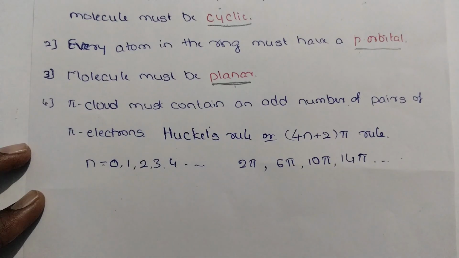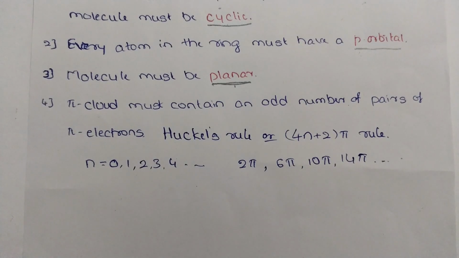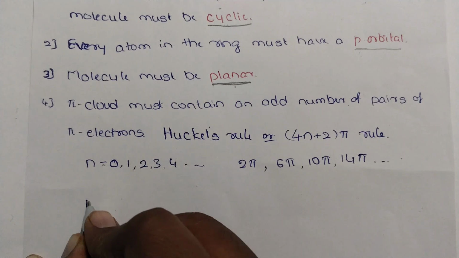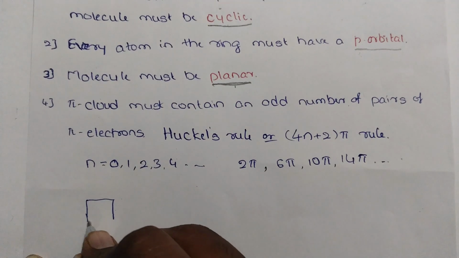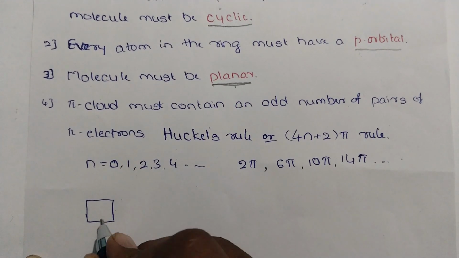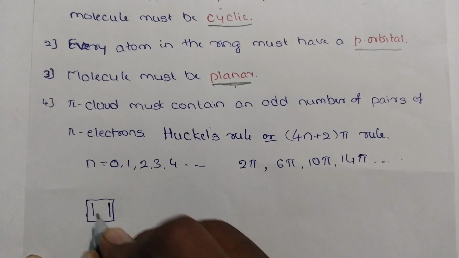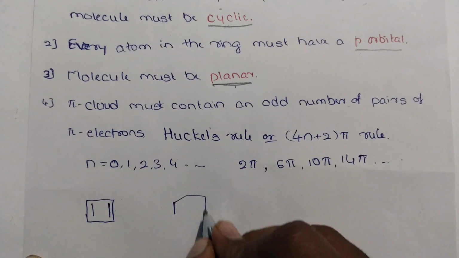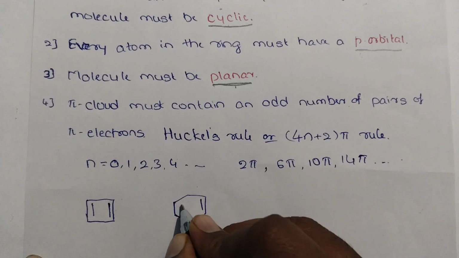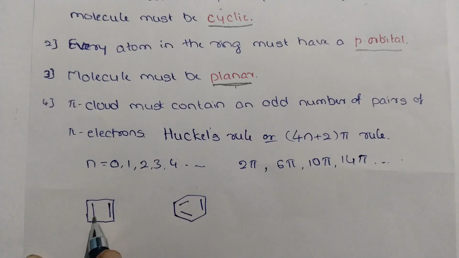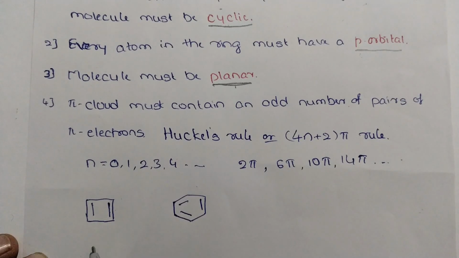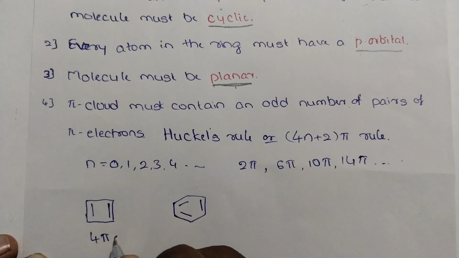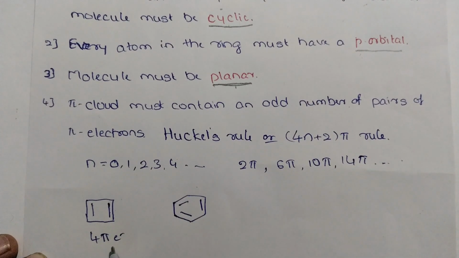Okay, we'll take one example to understand Huckel's rule. Here you can see the molecule, and let's take another molecule. Here you can see that this has 2 pi bonds, so it has 4 pi electrons. This system is a 4 pi electron system.